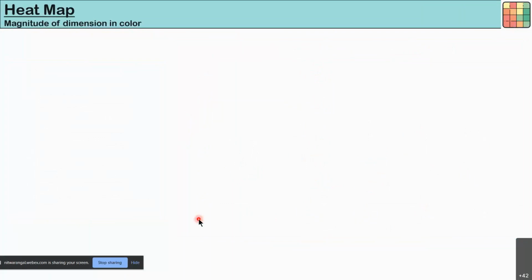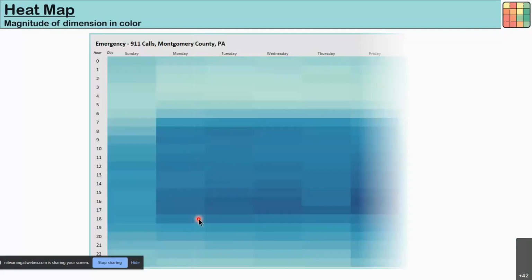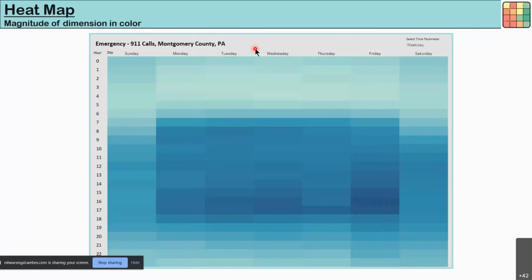Now, a heat map is a basic representation of the magnitude of a dimension in color. Often we do not want to see what the actual value is. We just want to see what its magnitude is, looking at it holistically. For example, you all may know about the 911 calls that go on in the USA, in Montgomery County. It is distributed by hour and by weekday, the day in the week.